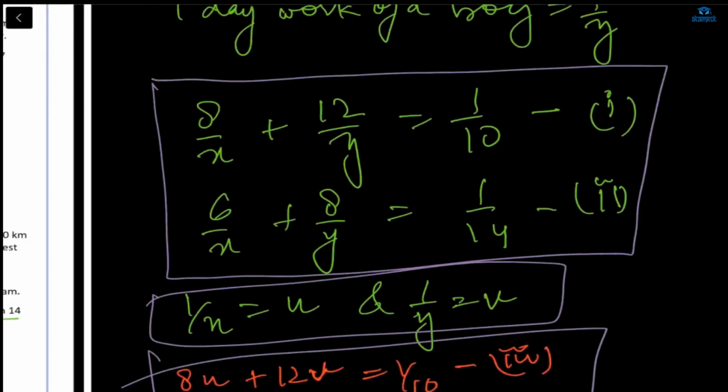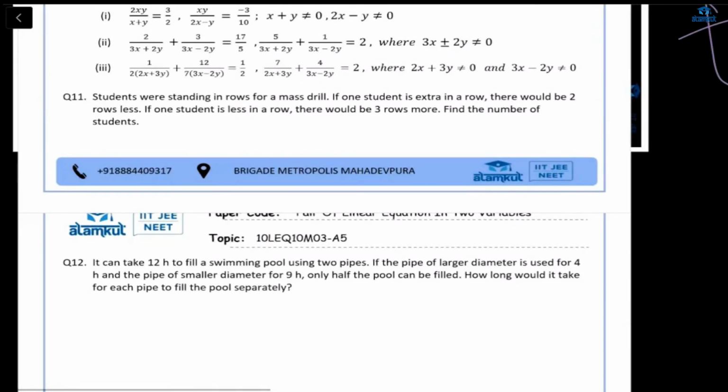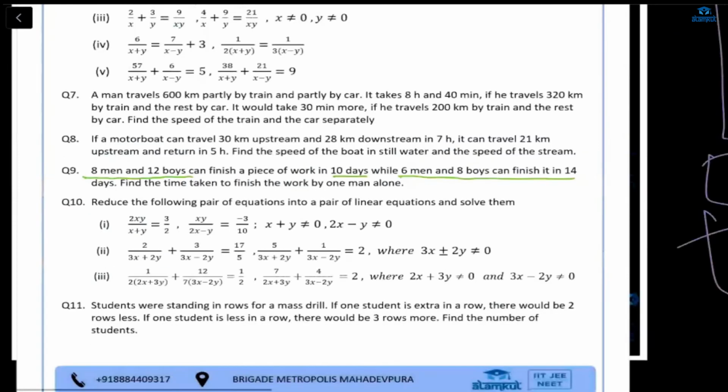So 8 upon X plus 12 upon Y is equal to 1 upon 10, because it is said that 8 men and 12 boys finish the work in 10 days. So we are taking for 1 day. So 1 day work will be 1 upon 10th part. Okay. Understood? Any other doubt in this question?